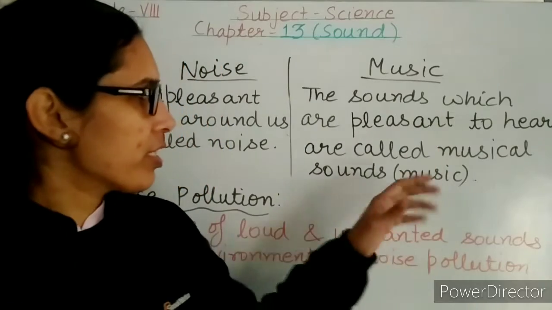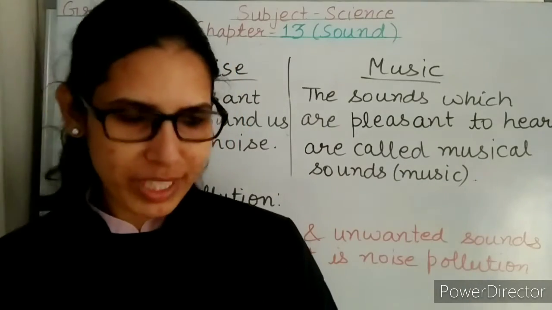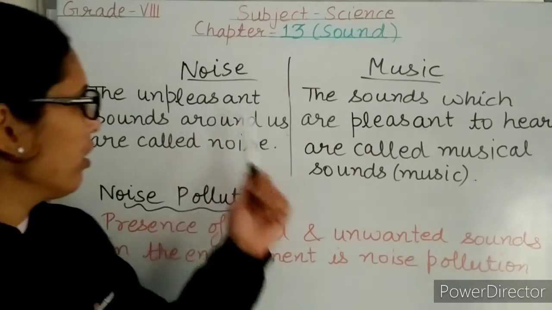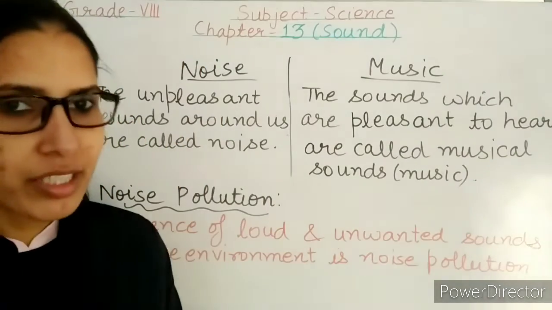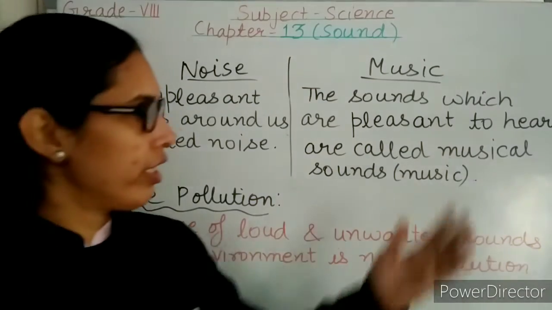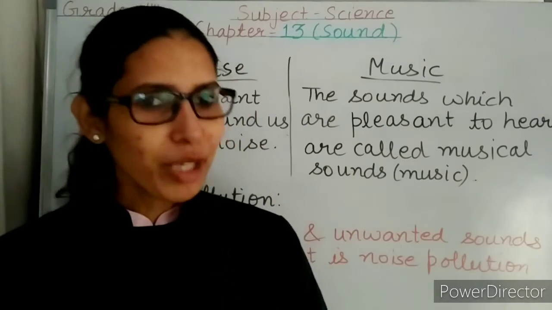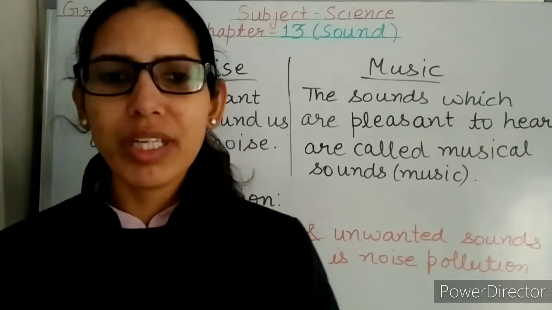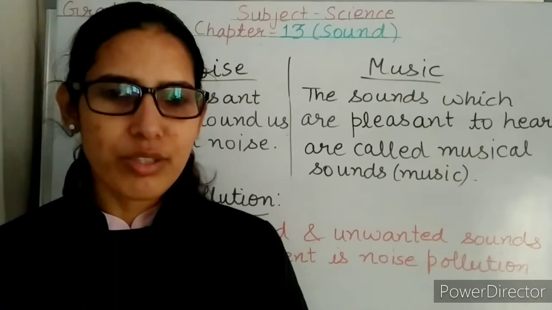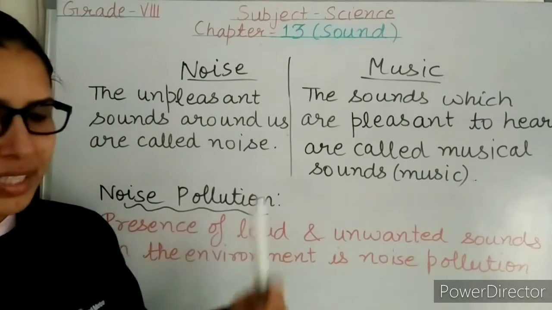Let's start with music. The sounds which are pleasant to hear are called musical sounds or music. But if we talk about noise, the unpleasant sounds around us are called noise. So the definition clearly tells that music means the sounds which are pleasant to hear, that are musical sounds, or we can say music. But the unpleasant sounds around us are known as noise.